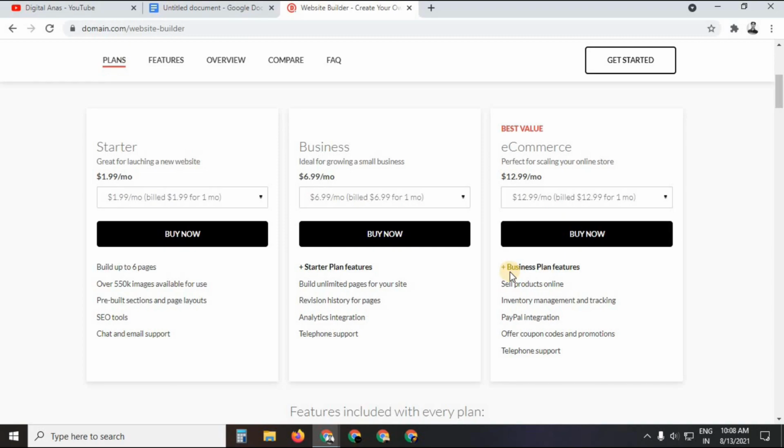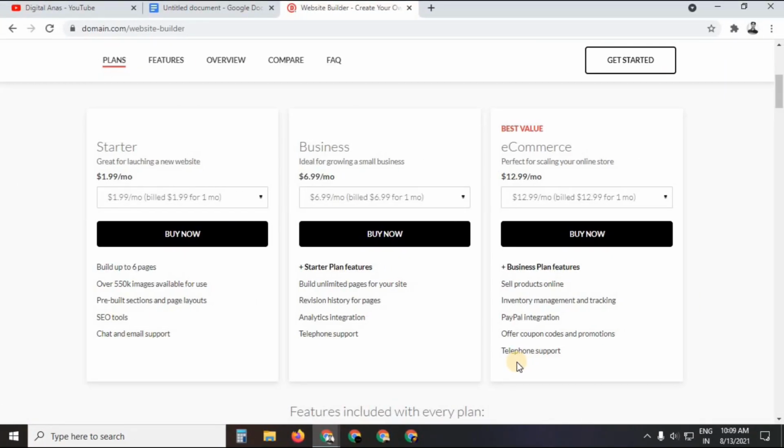As you can see, there are many services: business plan features, sell products online, you can also create your e-commerce store. So it is very good. At this affordable cost, you are able to make your e-commerce store on this particular domain.com website builder. And as you can see, inventory management and tracking, PayPal integration, which means that you can receive your payment of your e-commerce business with the help of PayPal, offer coupon codes and promotion, and telephone support. Okay, they are also providing you support. So I think this platform is just amazing as it is providing you many best services at very affordable cost.